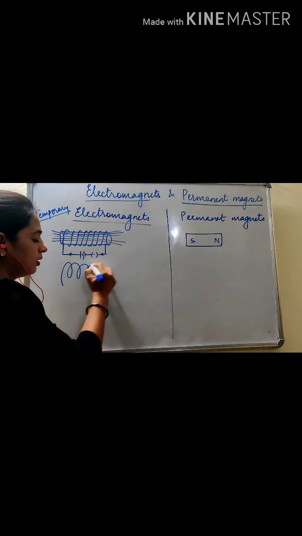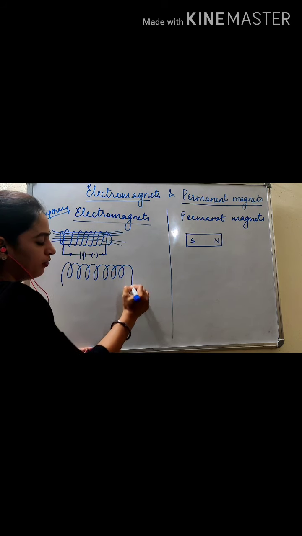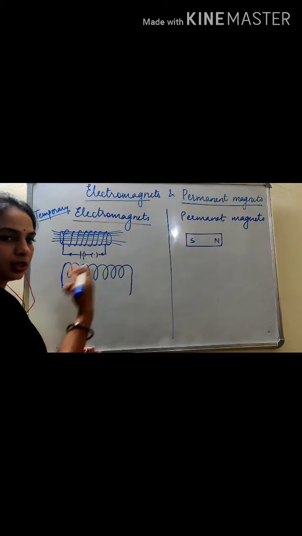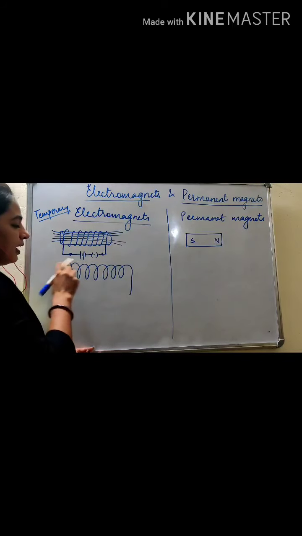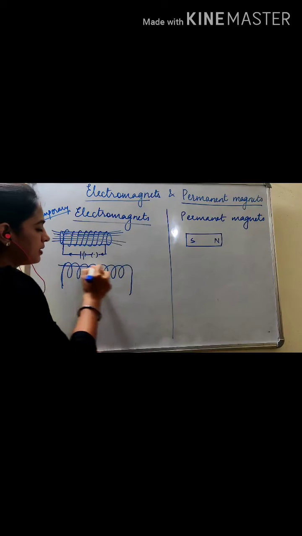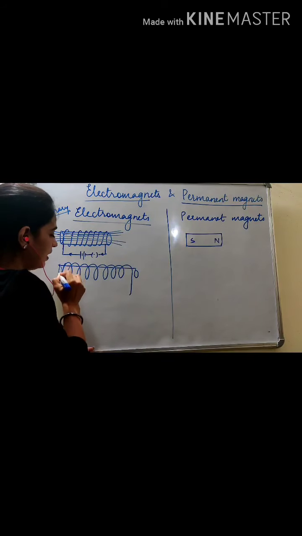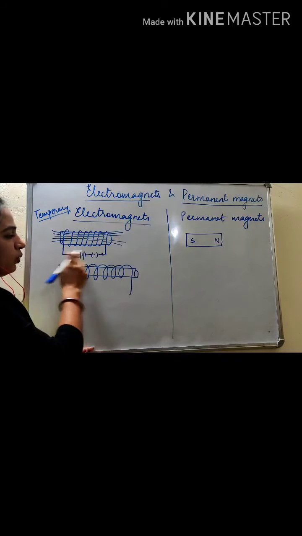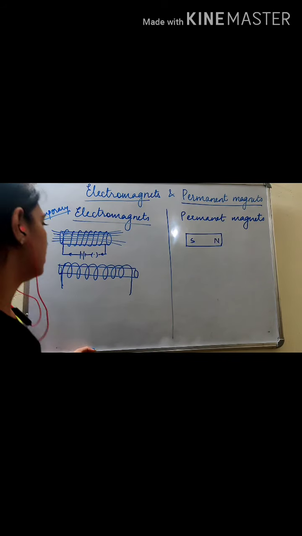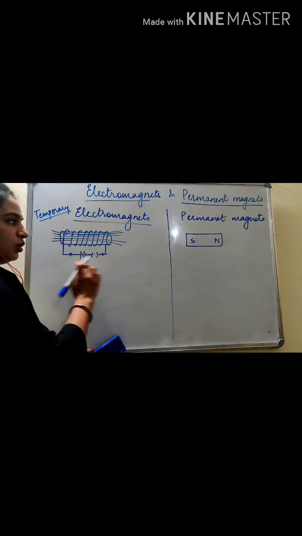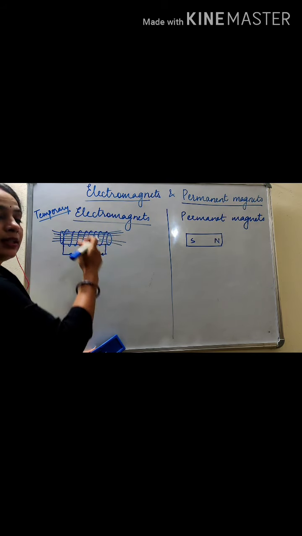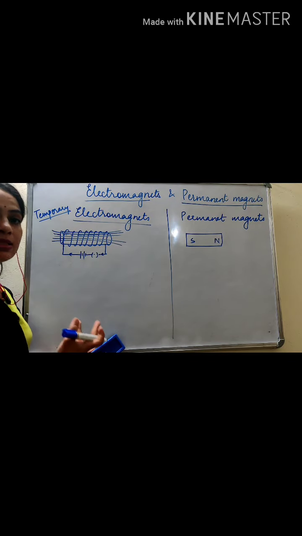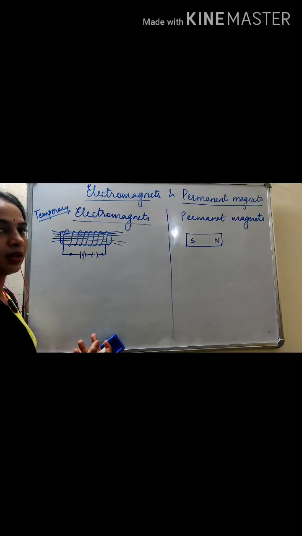You take a conductor and form a solenoid out of it by turning it into many turns, and then inside the solenoid you pass a soft iron core or any magnetic material core, any rod. When you connect it in a circuit and pass current through it, due to the magnetic field developed inside the solenoid, that magnetic material gets magnetized and starts behaving like a magnet.